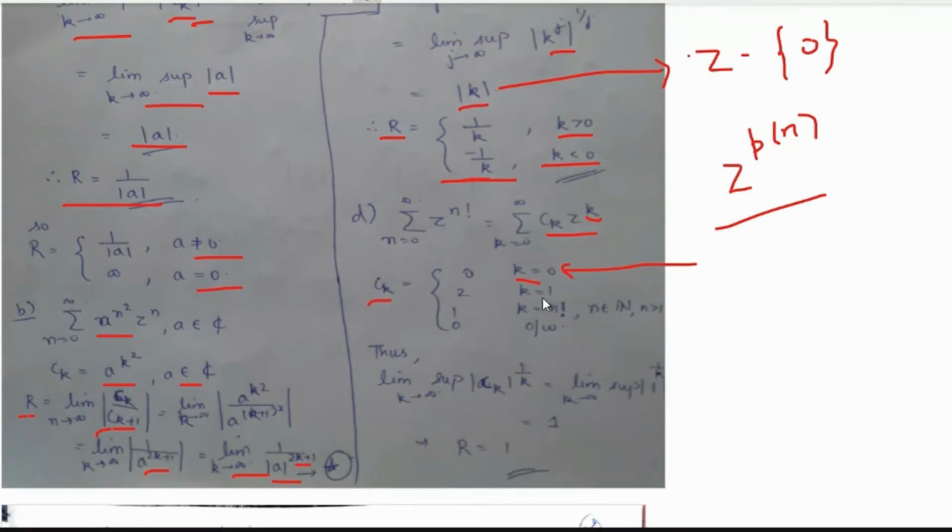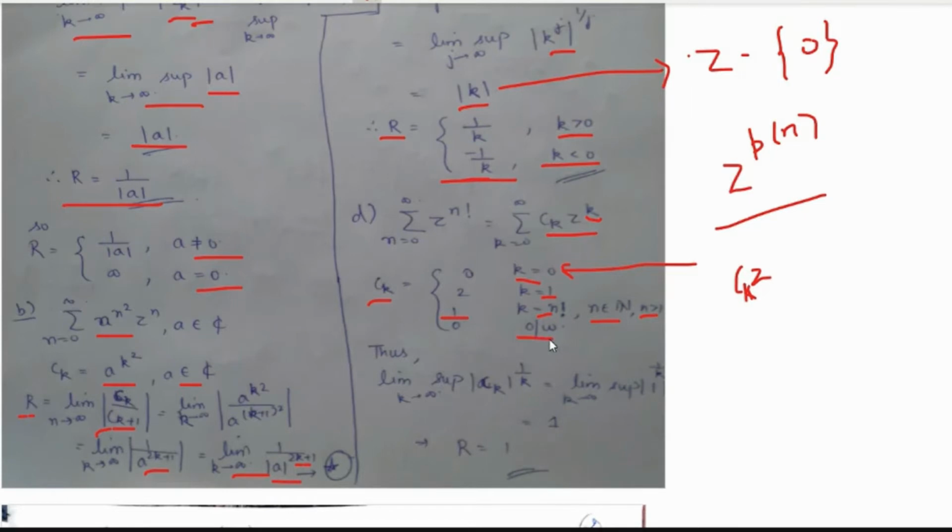Now if k is equal to 1, then ck z, right? So c1 into z. Clear है? So इसका coefficient क्या आएगा? This would be 2. And similarly, if k is equal to n factorial, where n belongs to natural numbers and greater than 1, then इसका क्या आएगा coefficient? This would be equal to 1, right?